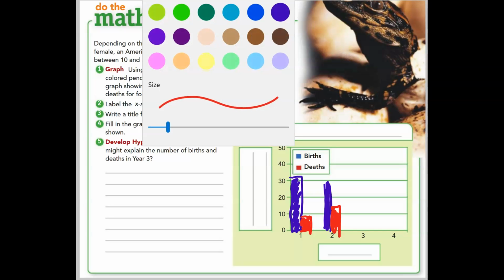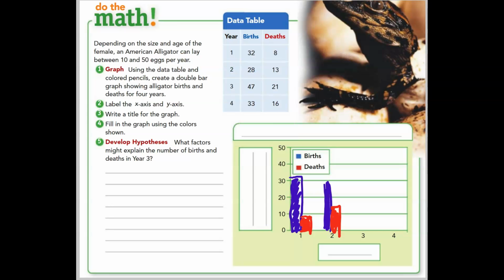We do the same for year 3. Year 3 we had 47 births. That's a lot of births. We color it in. Year 3 deaths were 21.